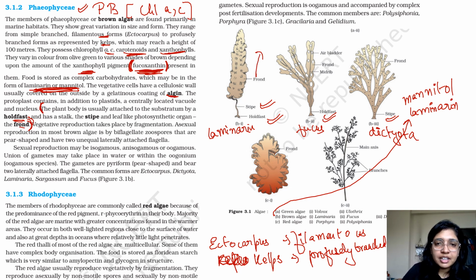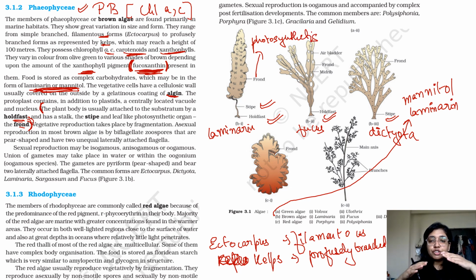So the frond is the photosynthetic part. Whatever photosynthesis is occurring, it is occurring in the frond. So the function of the holdfast is to hold to the substrate. The stipe is connecting the holdfast to the frond, and the frond is basically responsible for photosynthesis and conversion of atmospheric carbon dioxide into sugar, which the plant then uses, right?